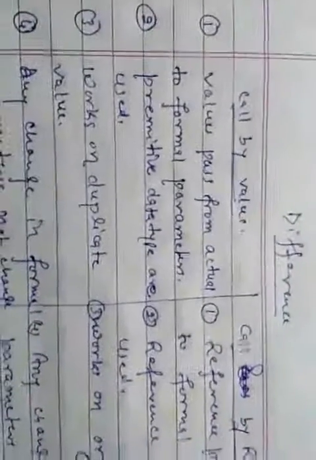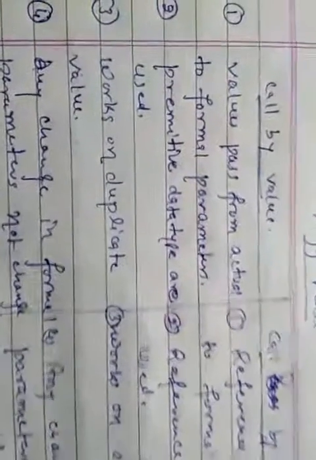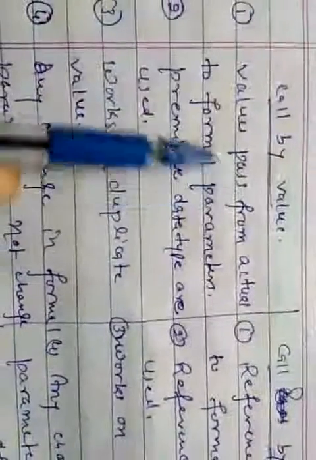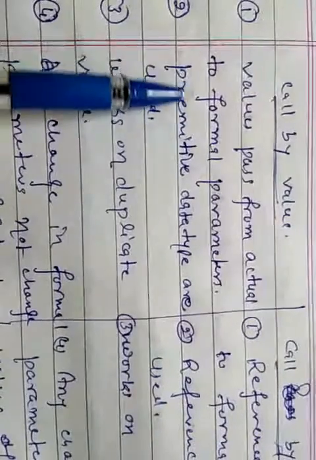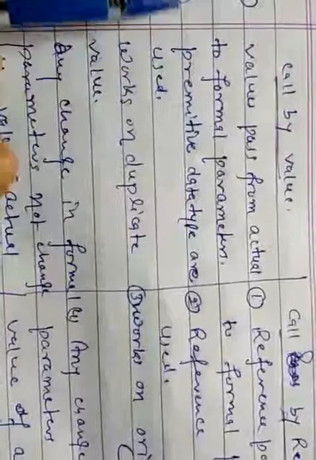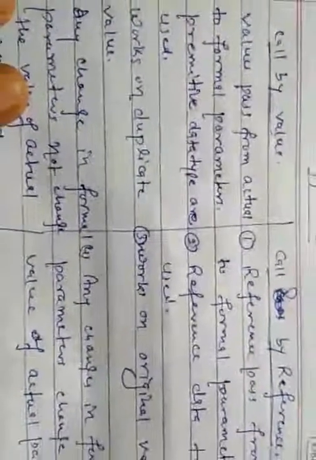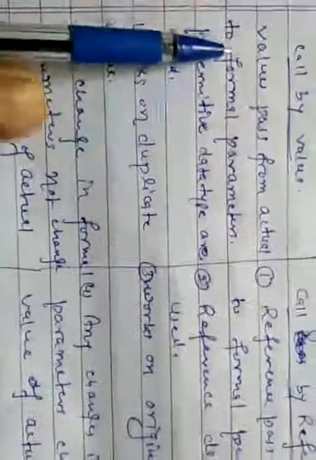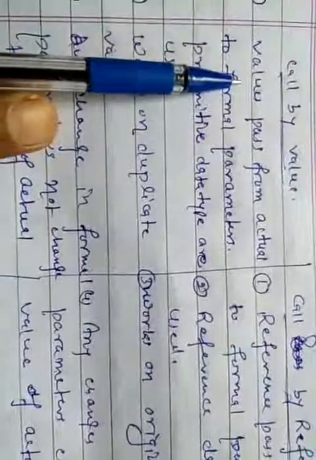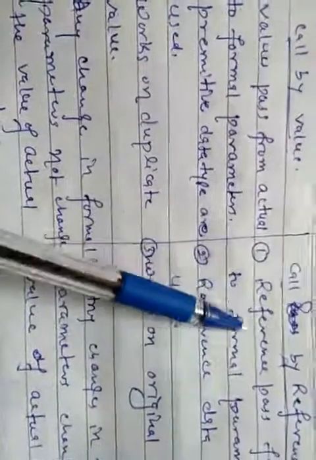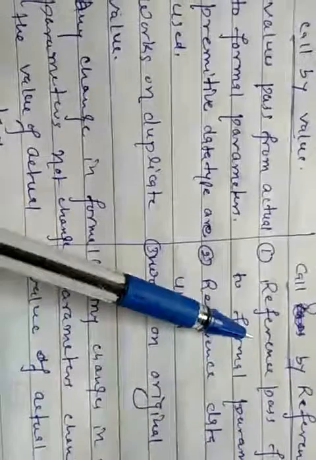So now see the major difference between call by value and call by reference. In call by value, the values of actual parameters are passed into formal parameters. Whereas in case of call by reference, the reference of actual parameters is passed in formal parameters. So in the first case, the values will be passed, whereas in the second case, reference will be passed from actual to formal, and reference is called a memory address.